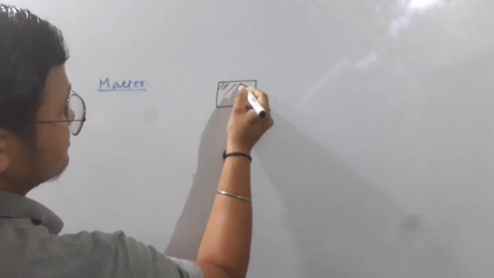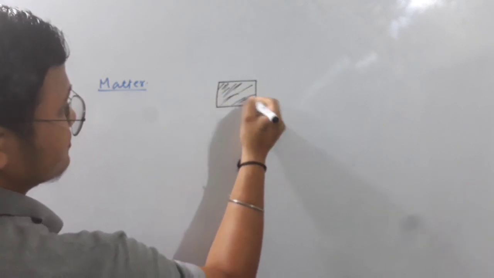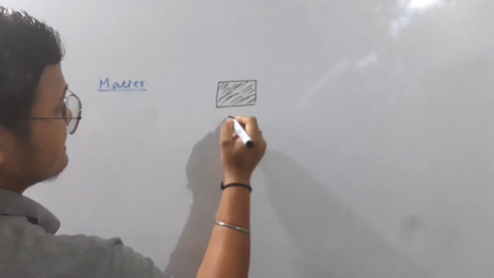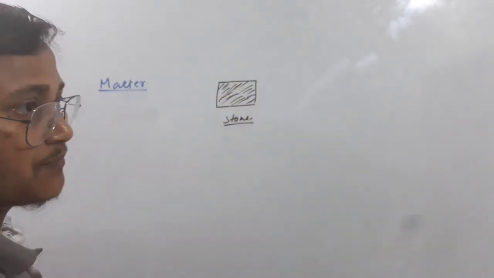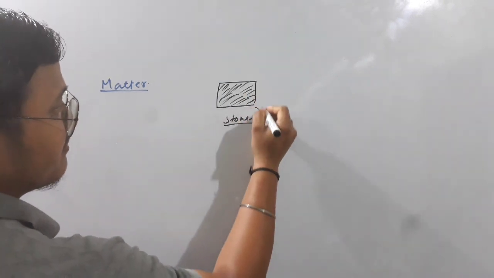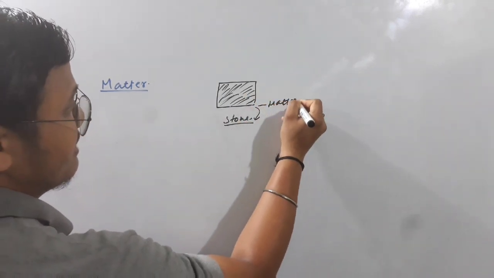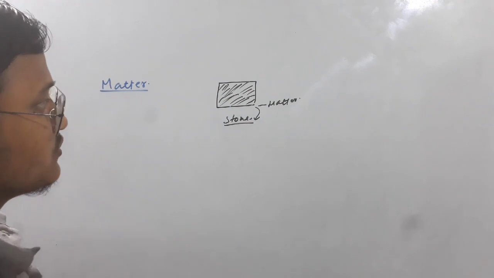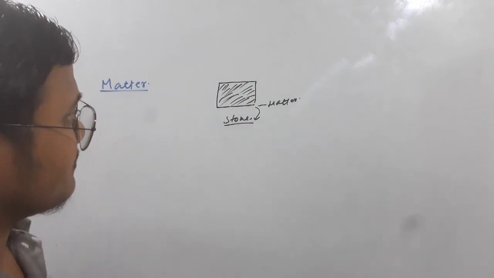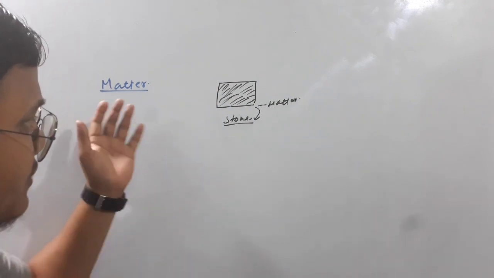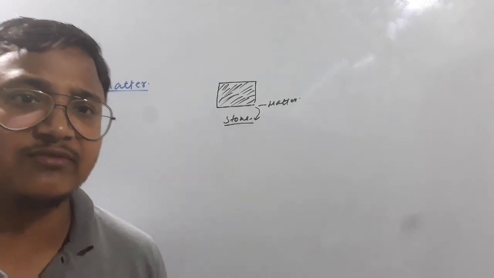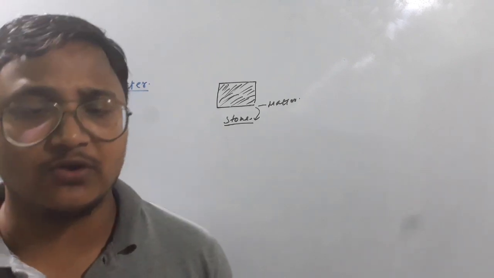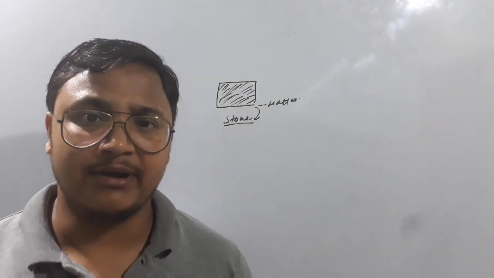It will have a mass, and if I place it on a surface, it will occupy this much volume. So this stone will be called matter. Anything which has a mass and occupies volume is known as matter.